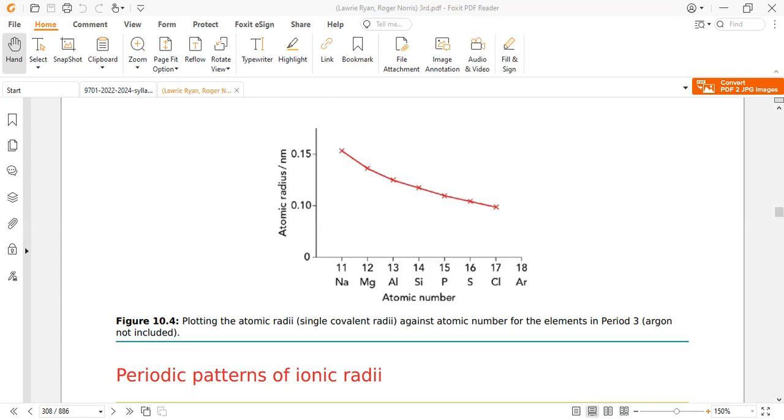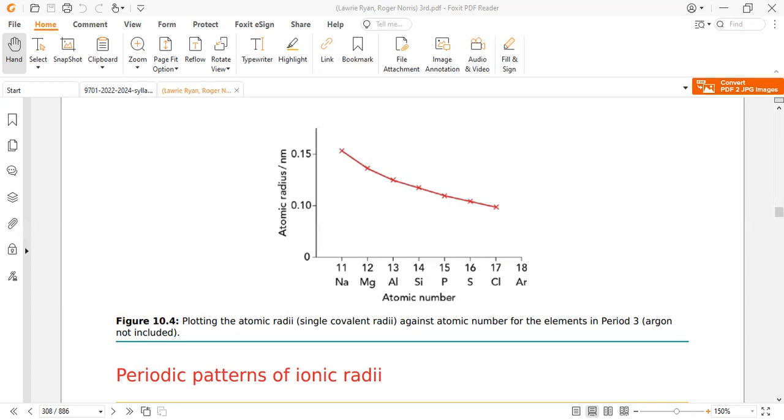If we define the trend and reasoning, the first point, the trend: atomic radius decreases across the period. Why does atomic radius decrease? Because from sodium to argon, the proton number increases.